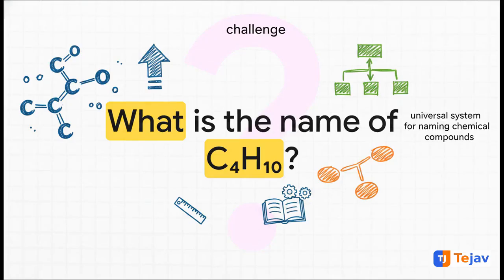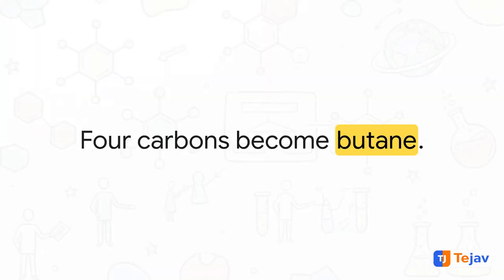Let's do another quick exam challenge. Let's combine the root word with our suffix. We've got C4H10. It's an alkane, meaning it only has single bonds, so we know it uses the suffix -ane, and it has exactly 4 carbons. Think back to that chart we just went through. What is the IUPAC name? The answer is butane. 4 carbons give us the root but, and those single bonds give us -ane. Put them together, butane. Easy, right?